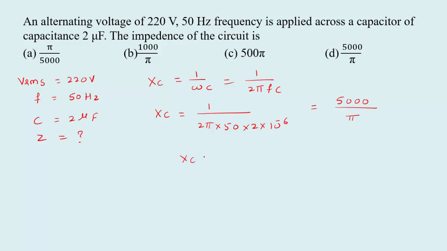Here XC is equivalent to Z, so Z is 5000 divided by pi. Remember, in this circuit only a capacitor is connected, so the capacitive reactance alone opposes the current. So Z is equivalent to XC.